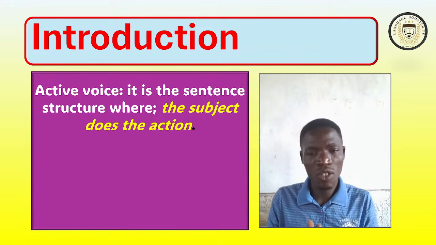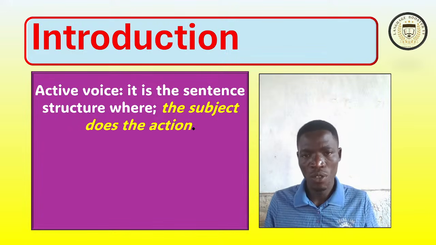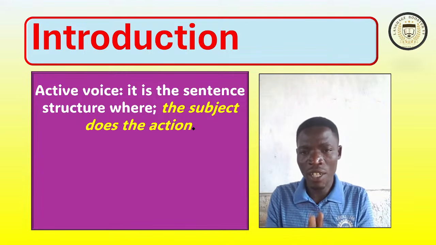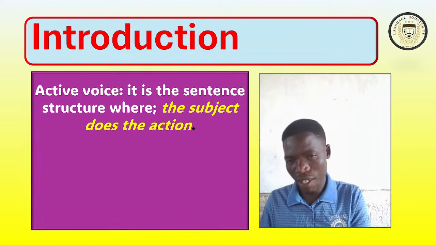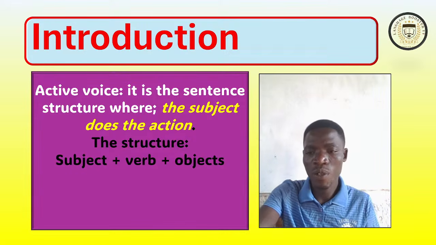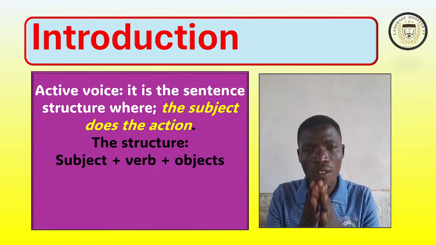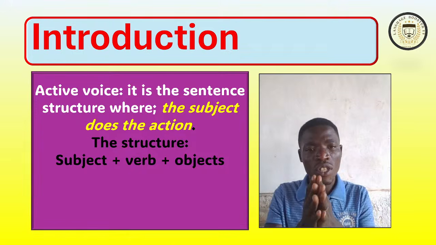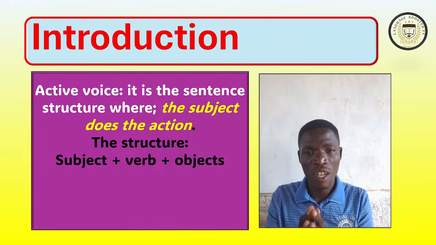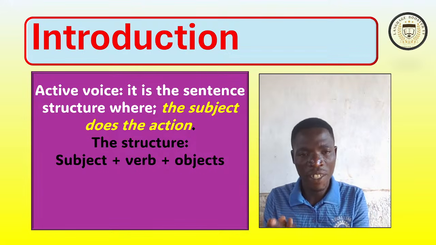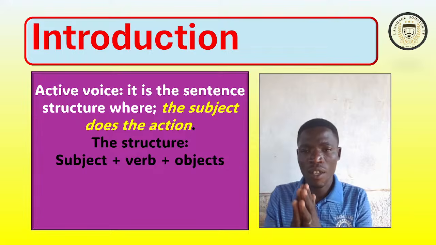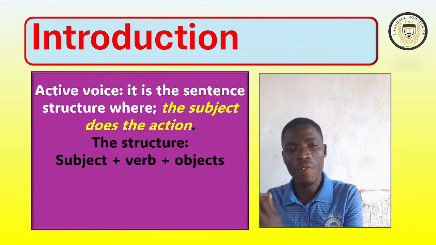It is the normal structure of the sentence in general, where the subject starts, then the action, then the object. So before we go to passive voice, the structure of active voice is subject, verb, where the verb contains the action, and the object, the affected. In other words, there is the doer, the action, and the affected.